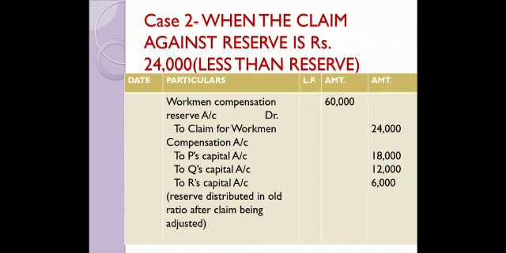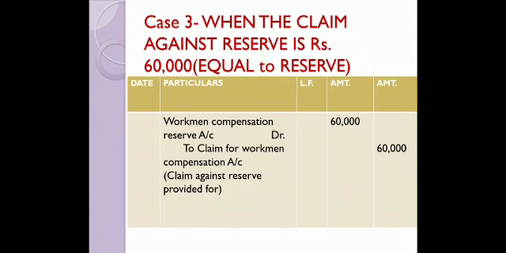So our entry will be modified. It will be workman compensation reserve account debit 60,000, to claim for workman compensation account 24,000, to P's capital account 18,000, to Q's capital account 12,000, to R's capital account 6,000. This I am dividing in their profit sharing ratio. Clear? Case is simple. Case is clear. Moving on to next, case 3.